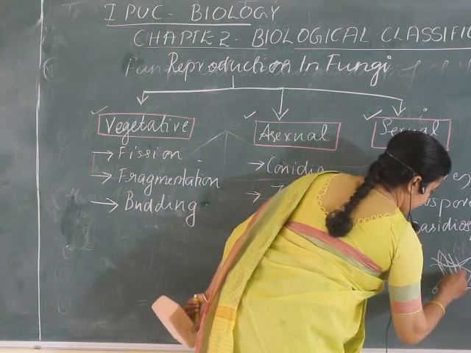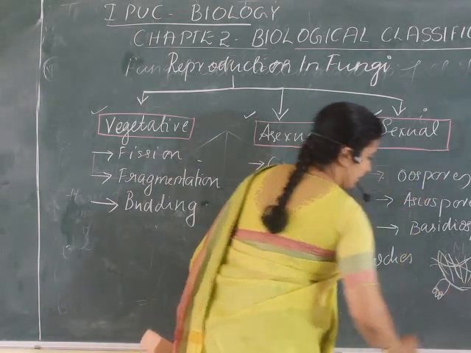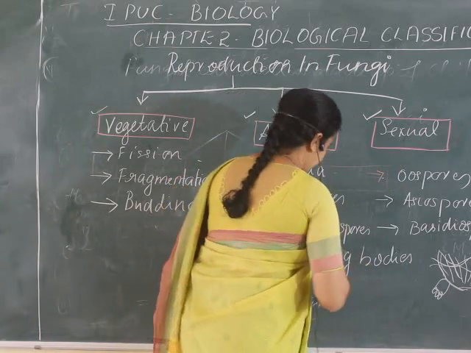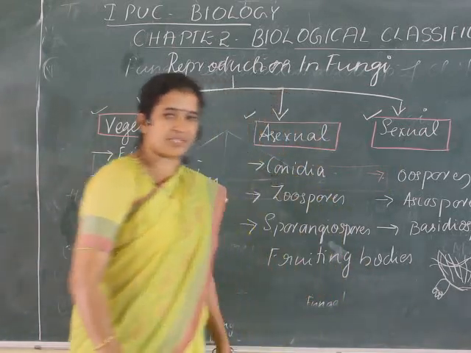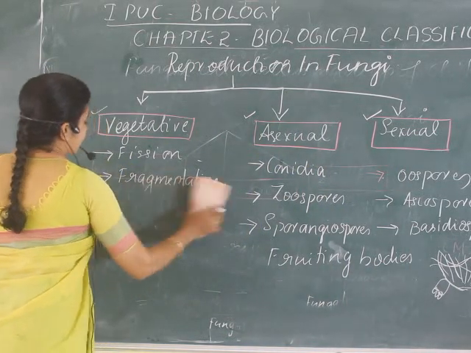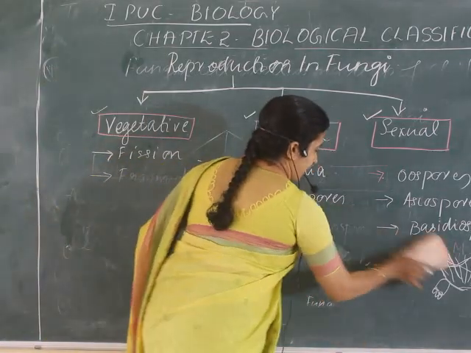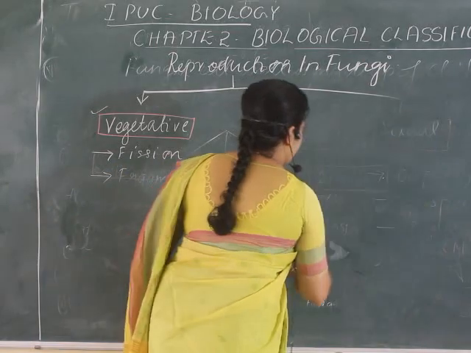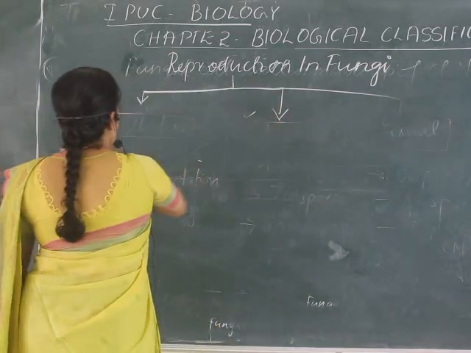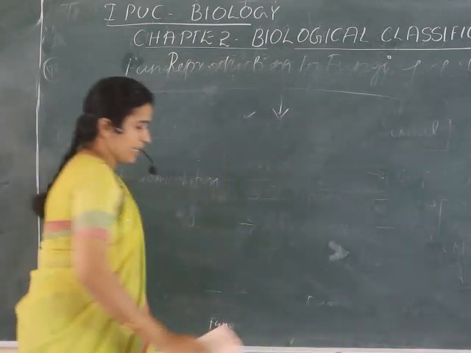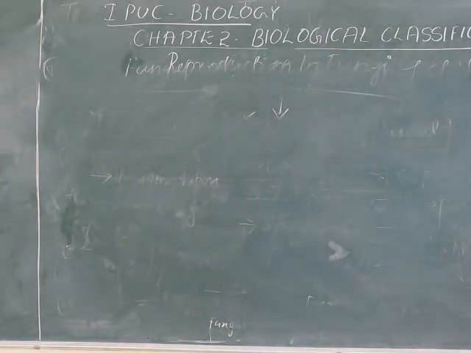These are the hyphae or mycelium, and if they have a distinct structure in which the spores are produced, it is called a fruiting body. Got it clear? So here you can expect some questions related to how the fungus reproduces vegetatively, or how the fungus can reproduce by asexual methods.